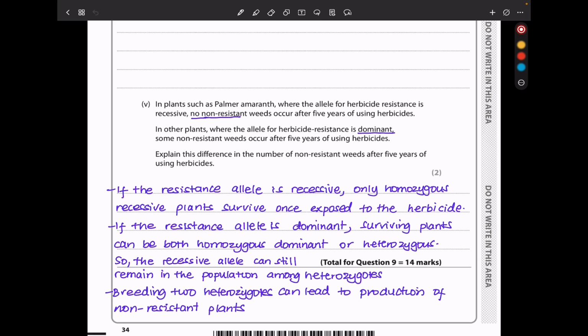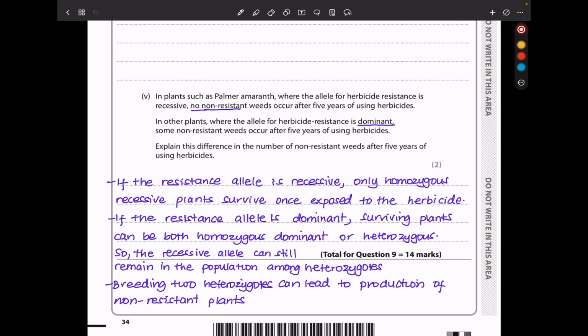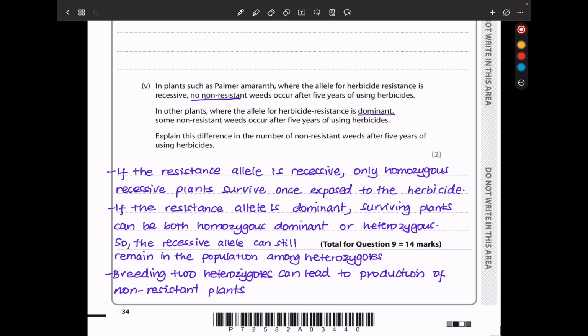And that means over time we'll only have those that are resistant, which are going to be the recessive, or the homozygous recessive version. So if the resistance allele is recessive, only homozygous recessive plants survive once exposed to the herbicide. If the resistance allele is dominant, surviving plants can be both homozygous dominant and heterozygous, so the recessive allele can still remain in the population among the heterozygotes.